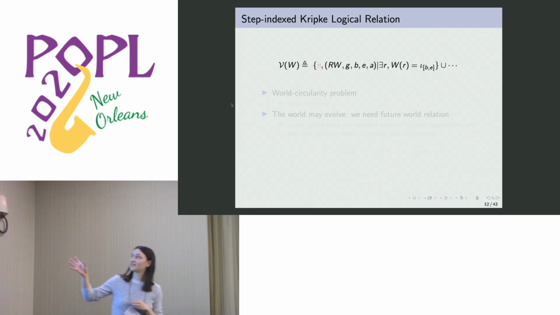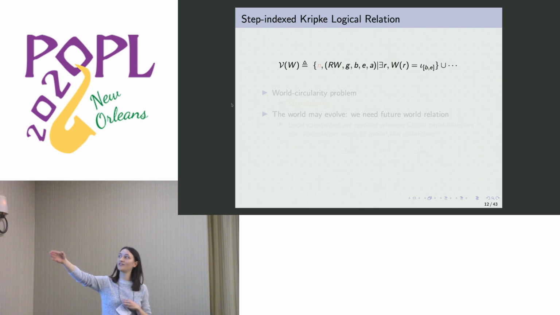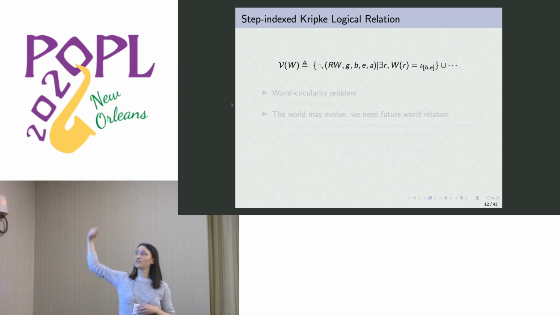And then we might be able to say something like this, where the validity of this capability means that there is a region in the world such that that region conforms to some kind of invariant that's often called a standard island, and it's with the range from B to E, because that is the range of authority of this capability.